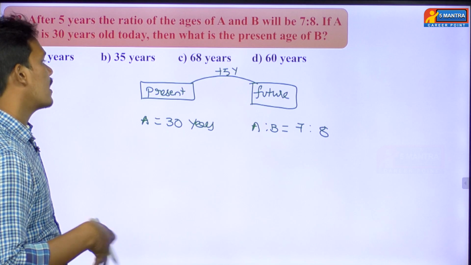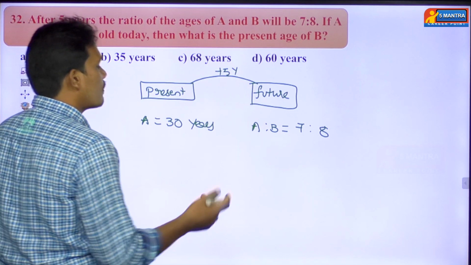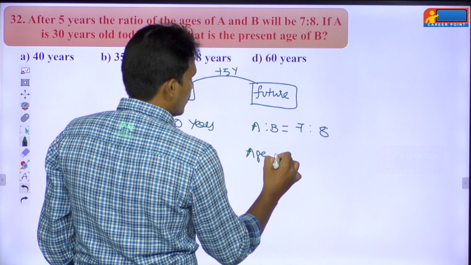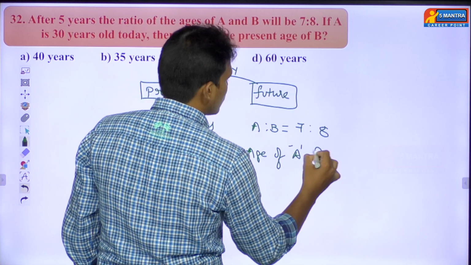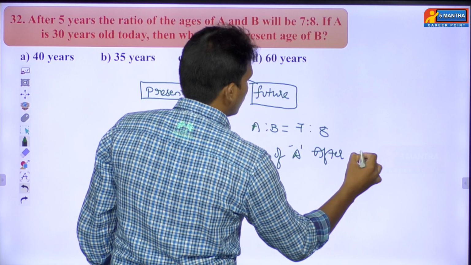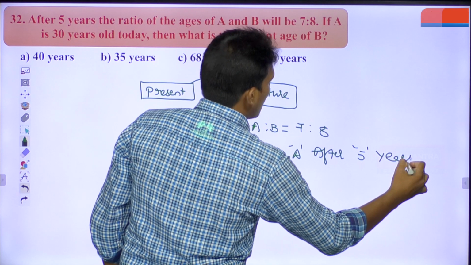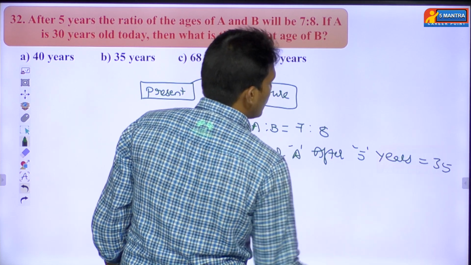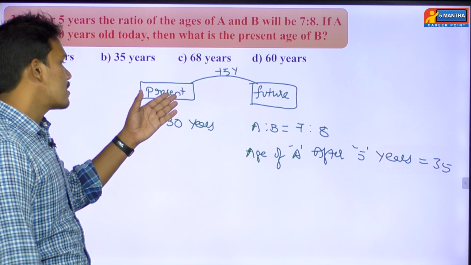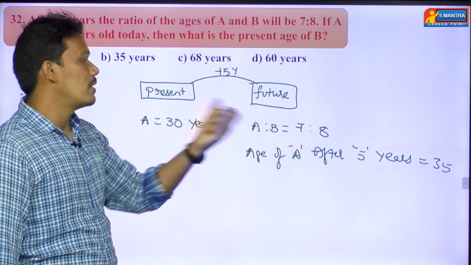Then what about the age of A after 5 years? The present age is 30, then after 5 years it will become 35.